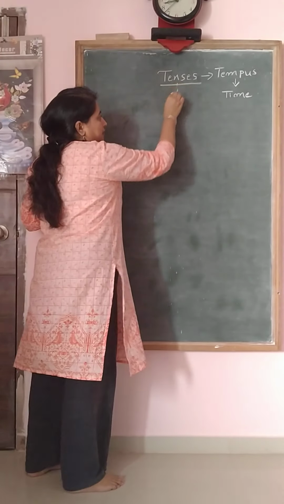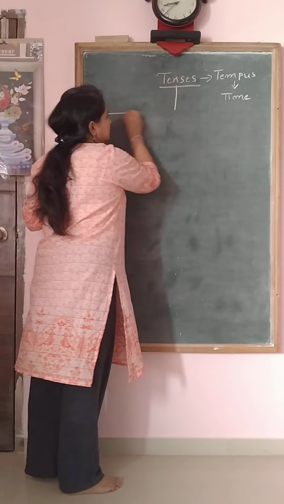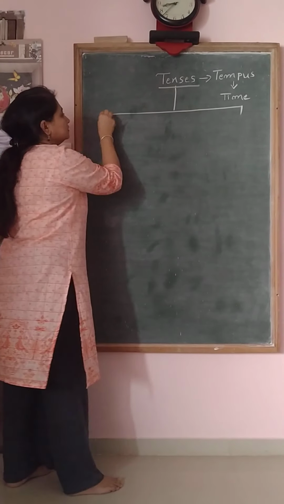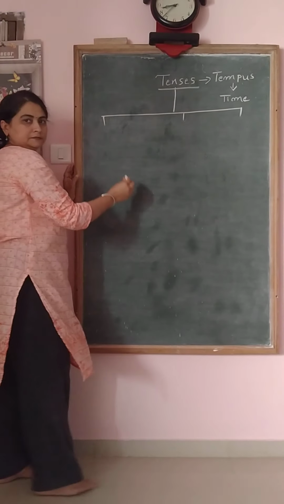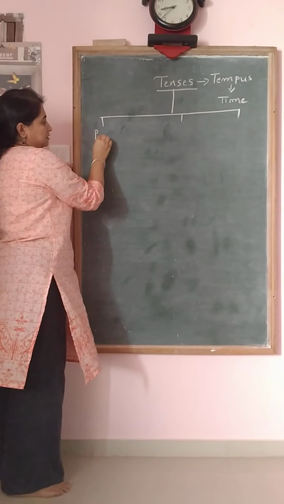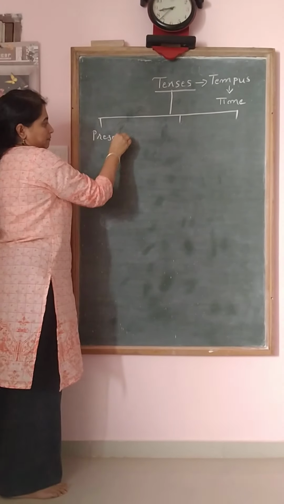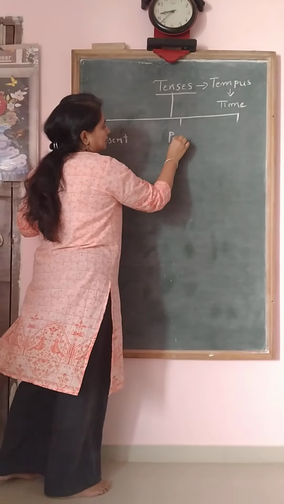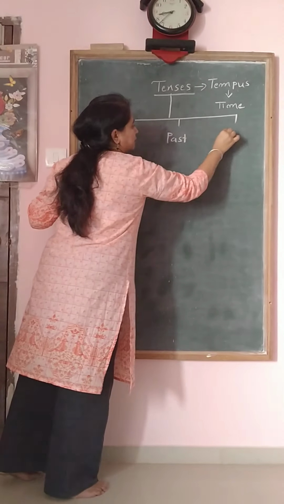So, largely, how many divisions are there? There are 3 divisions. Which are they? Present tense, past tense, and future tense. Fine.